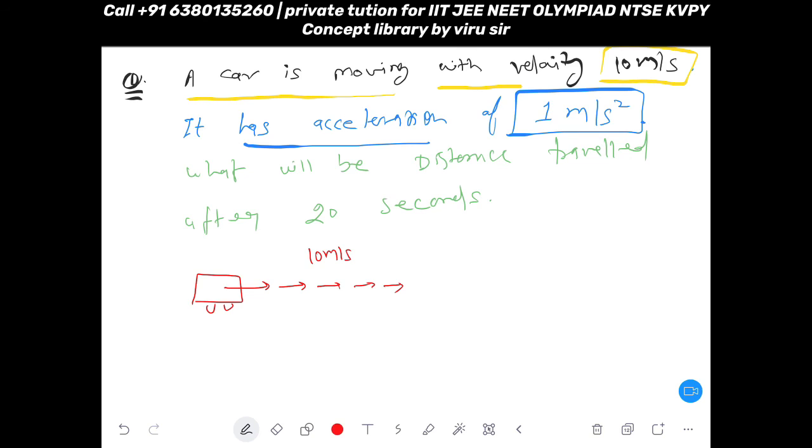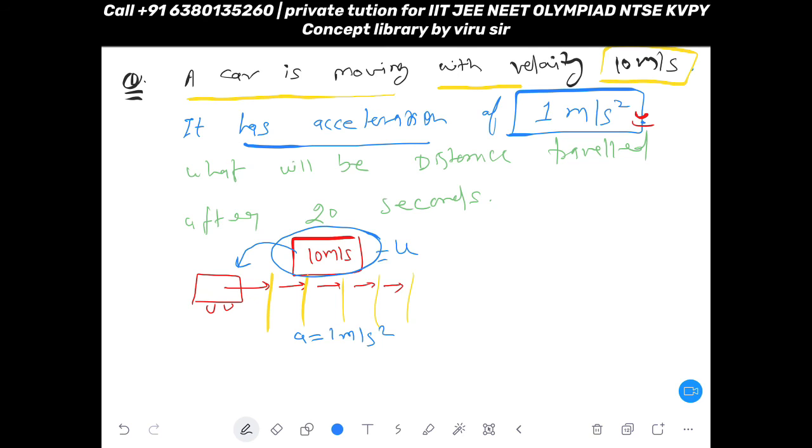It means when the car is having acceleration, its speed will not stay 10 meter per second. Its speed will keep on increasing. After 1 second, after certain time, your velocity will keep on increasing. It means automatically the given velocity became initial velocity, and your acceleration became 1 meter per second square.